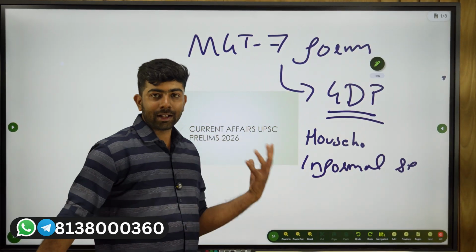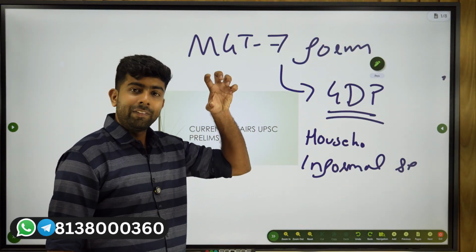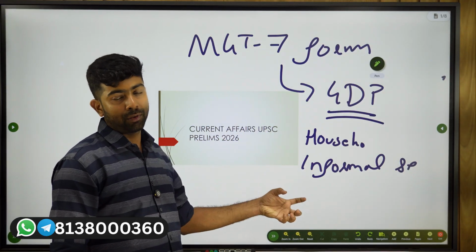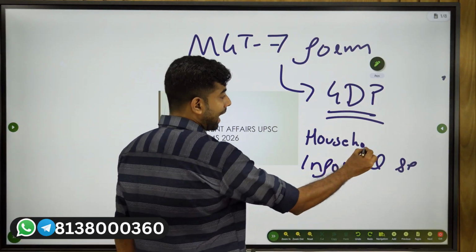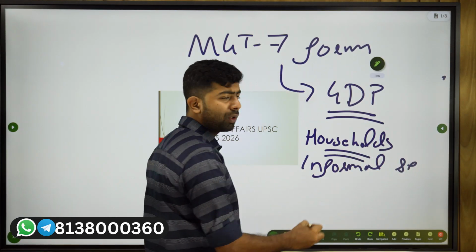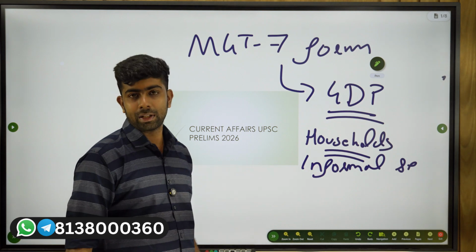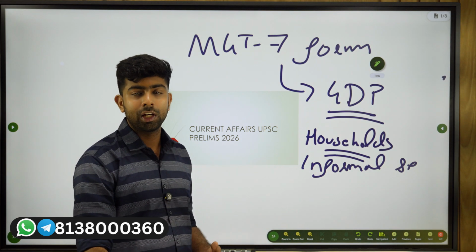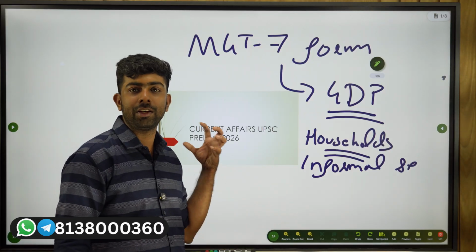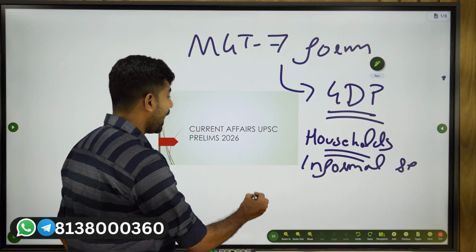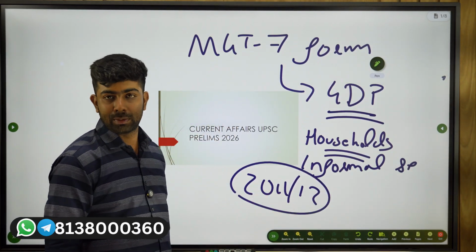As I told you earlier, the base year was 2011-2012. So they used an earlier set of data and extrapolated it to a particular year to get the values of household expenditure or household production, what is being produced by households, for the informal sector, what is being produced, what is being sold, how much the informal sector is spending. All of that was based on surveys that happened in 2011-2012 or near to this period.